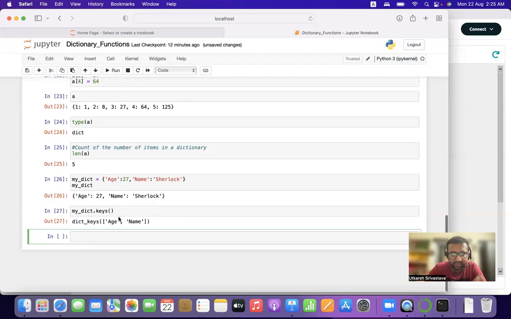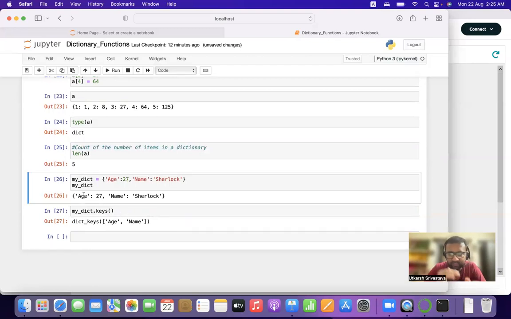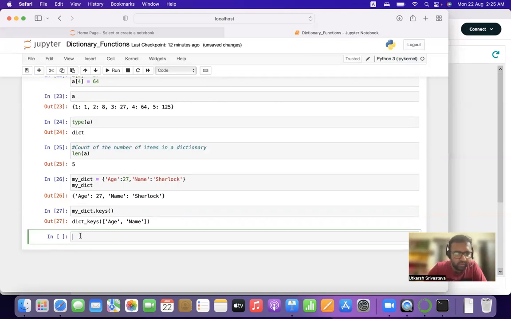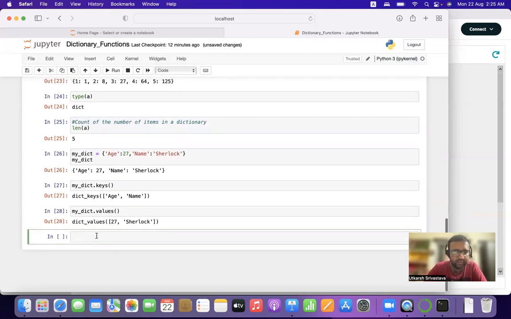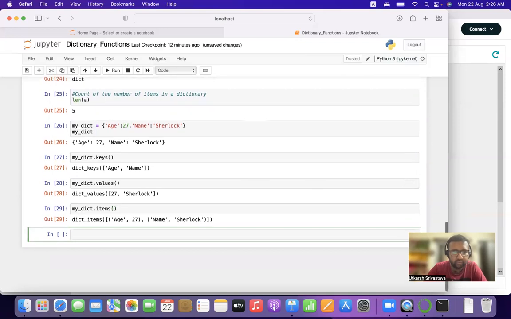So the keys have been shown as age and name. Always remember once again that on the left side of the colon is your key, on the right side of the colon is your value. All right, let us have a look at its values: 27 and Sherlock. Let us print its items. So this is what it is.